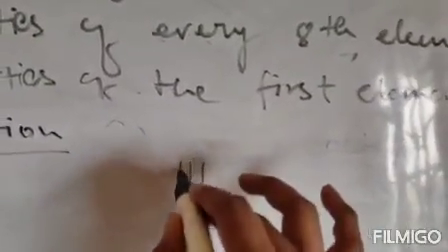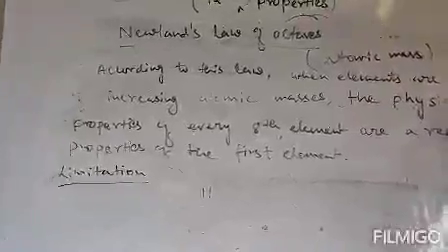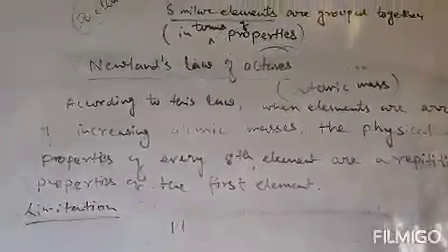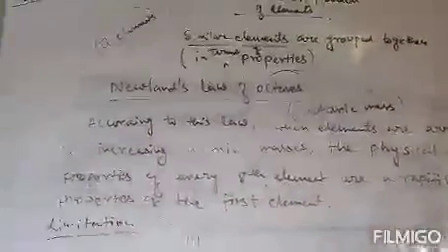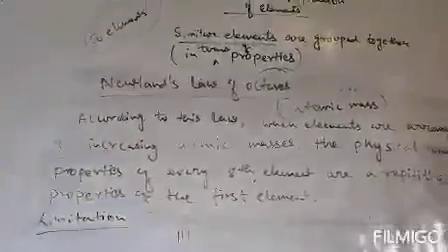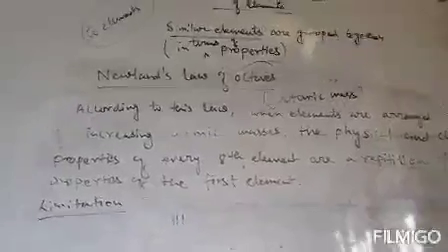There is another, third limitation. When Newland proposed this law, only 56 elements had been discovered so far. So he considered that only 56 elements existed in nature and no more elements would be discovered in future, and he classified this law on the basis of only 56 elements.